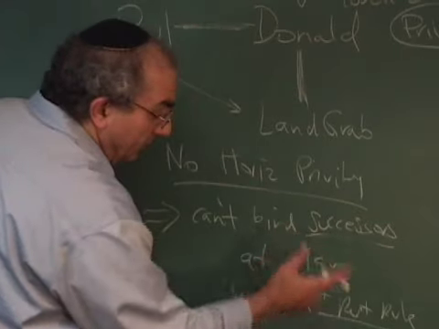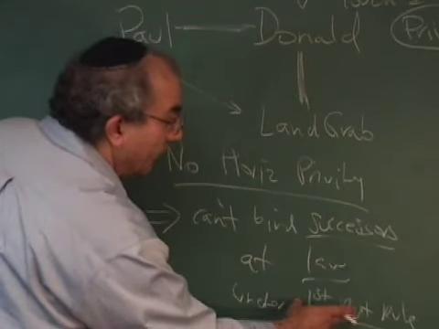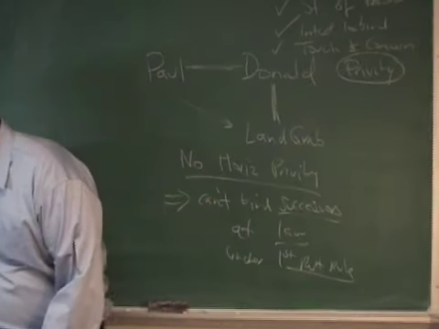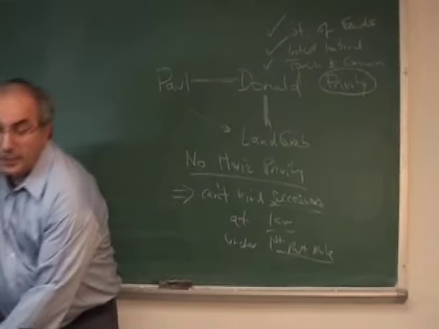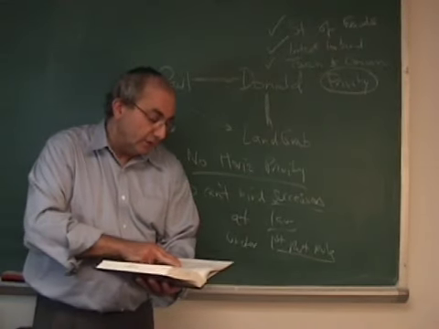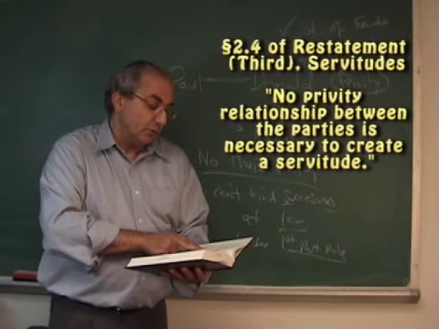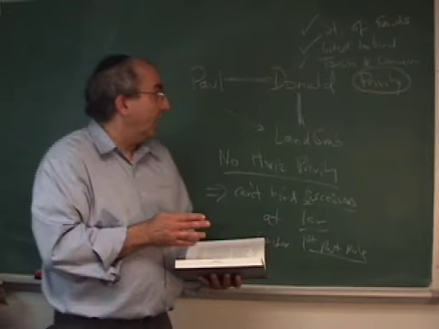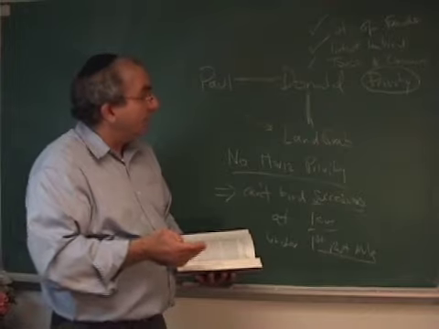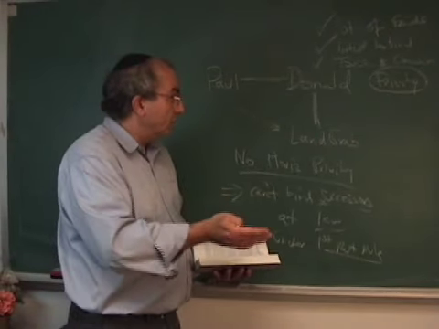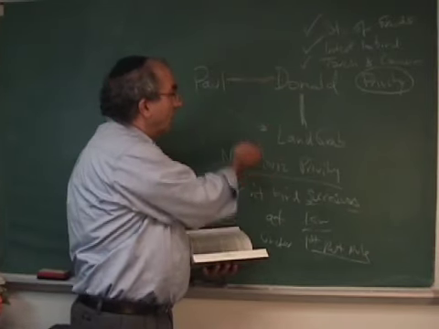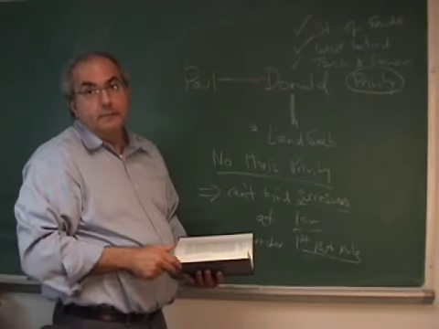Finally, it only prevents him from recovering at law against a successor under the first restatement rule. The old rule required horizontal privity. The new rule, which is found in section 2.4 of the Restatement Third of Servitudes, says no privity relationship between the parties is necessary to create a servitude. That's why the correct answer is A. The only reason why Paul would lose here is if the court were applying the old rule, the Restatement First rule, and Paul would lose because his action is at law and there is no horizontal privity between Paul and Donald. So the correct answer is A.